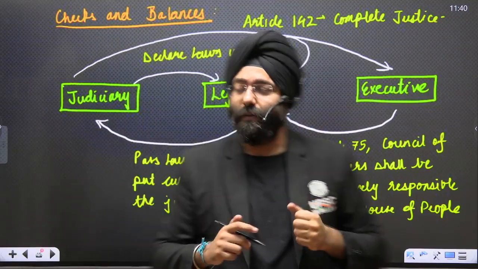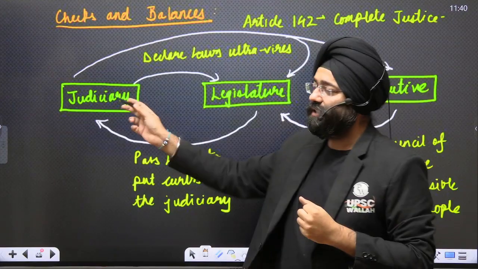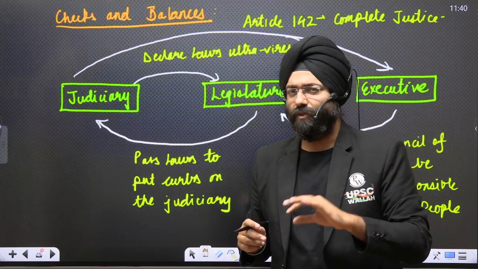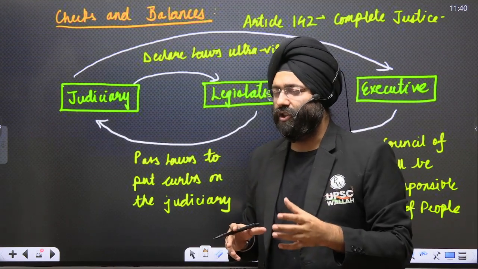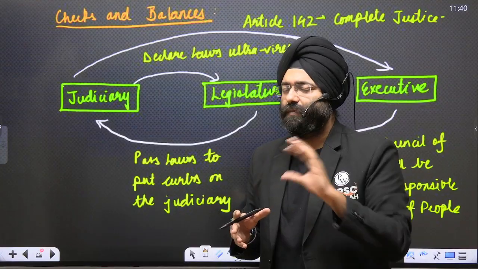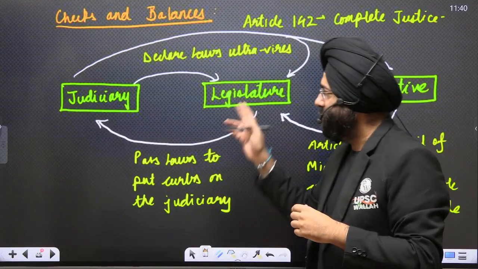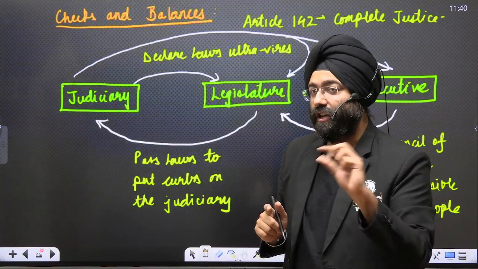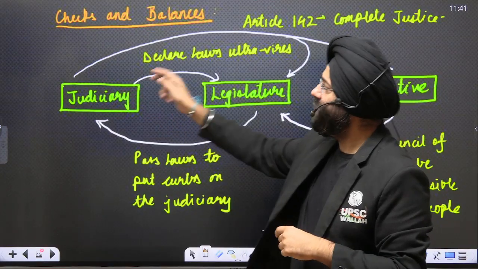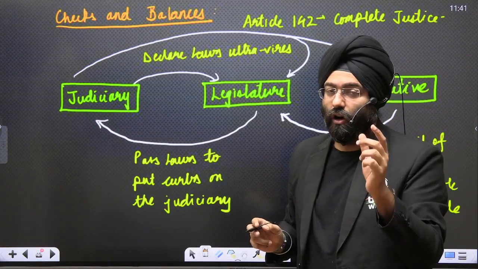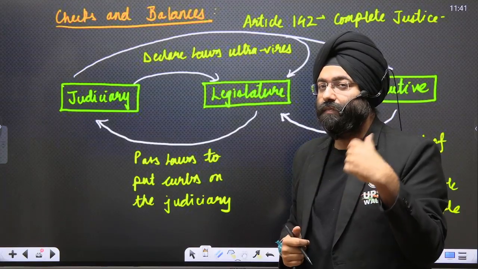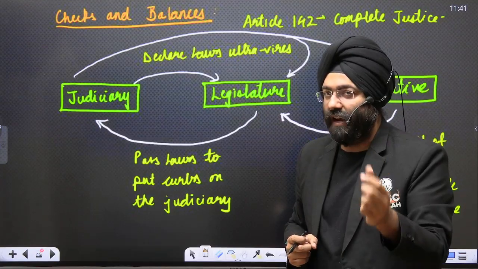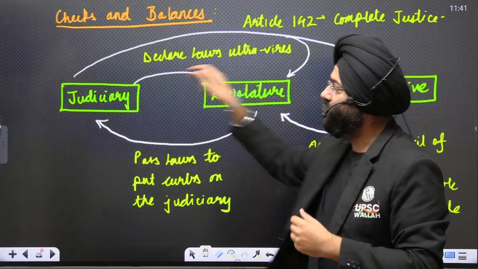On the other hand, the legislature can pass laws with respect to the judiciary, let us say NJAC. That act was also passed, though it was declared ultra vires by the judiciary. Ultra vires means going against the spirit of the constitution under Article 13. But the legislature can also make laws to regulate the functioning of the judiciary. That means having a check on the judiciary. On the other hand, the judiciary has the power to declare any particular law as going against the essence of the constitution under Article 13 and declare the law invalid, that means ultra vires. So the judiciary is also having a check on the legislature.